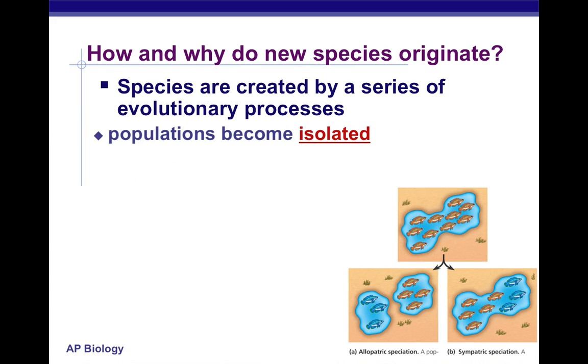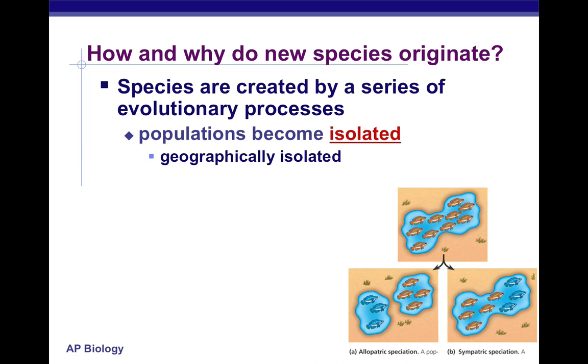So when we look at how new species formed, scientists found a common theme, and that theme is that a population became isolated somehow. We'll look at the different types of isolation that exist. Basically, this group of individuals became isolated from everyone else for some reason.